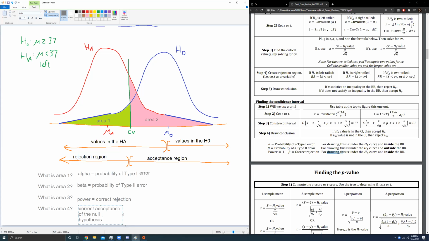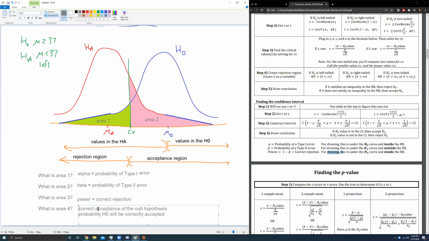You could say something like, I don't know, what did you say? You said probability H0 will be accepted. Yeah, okay, there we go. Will correctly be accepted. So notice, correctly accepted. Good point. So these are just, again, interchangeable.